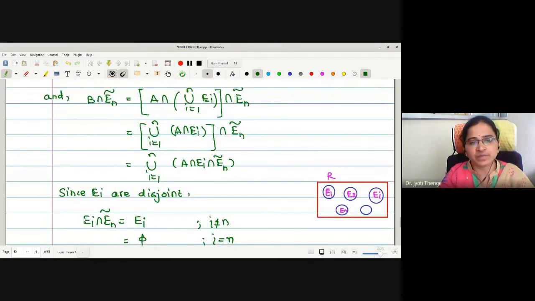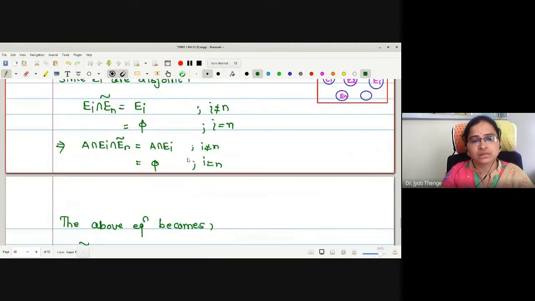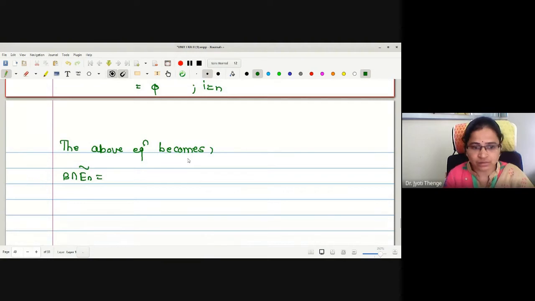Let us run the sum here. B intersection En complement, we have to put the value here. The equation becomes, for i equal to 1, A intersection E1, union with, for i equal to 2, A intersection E2, and so on.